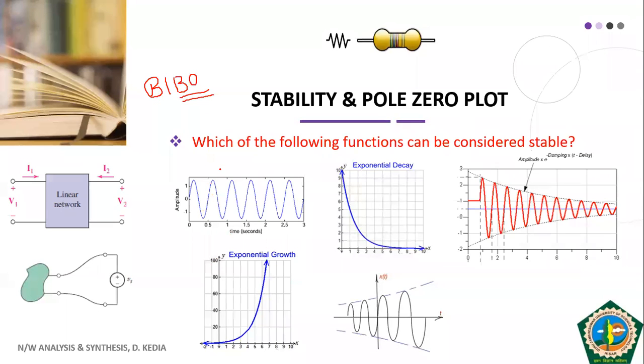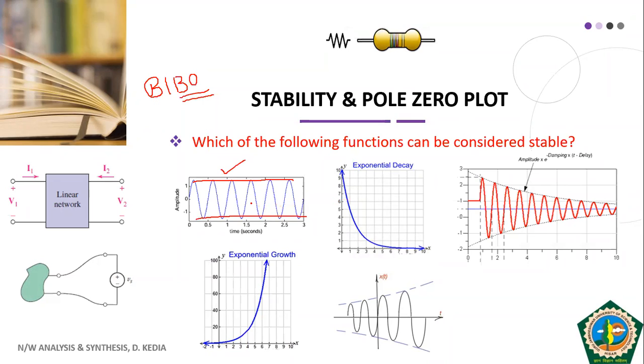First, let us see. The first function is a sinusoidal function, and if we carefully observe this function, it is an oscillatory function, which is continuously oscillating. Its amplitude is also constant, meaning it's not decaying at all. Though it is not going out of bound, it is not unbounded, still it is continuing in a continuous fashion.